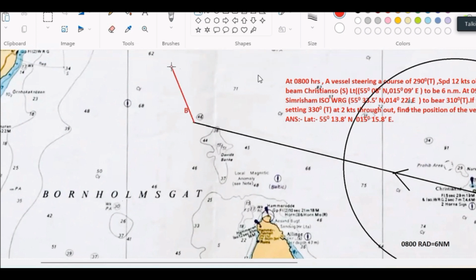Sir, this 330, AB will be 12 miles, sir? 18 miles, 1.5 hours, 8 to 9:30. 1.5 hours. Time depends on the time. 1.5 hours, so 18 miles. Sir, this will be 12 miles, right? No, why 12 miles? Look at the time, how much time is given? 1.5 hours. So this is your 290 into 18 miles.